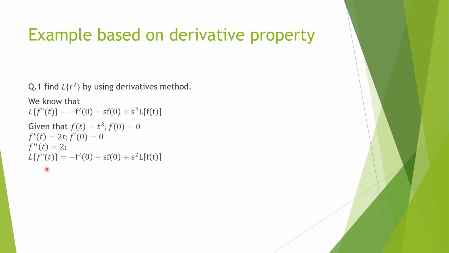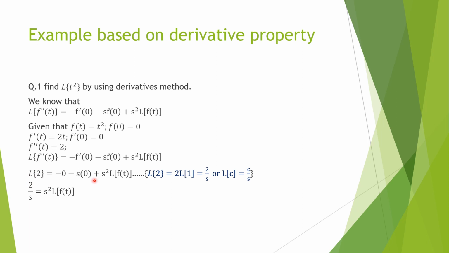So let's put all these values in this derivative formula, that is Laplace transformation of f double dash t is equal to minus f dash of 0 minus s f of 0 plus s square Laplace transformation of function of t. So Laplace transformation of f double dash t means L of 2 equals minus f dash 0, that is minus 0, minus s f of 0, so f of 0 value is 0, so minus s into 0, plus s square Laplace transformation of function of t.